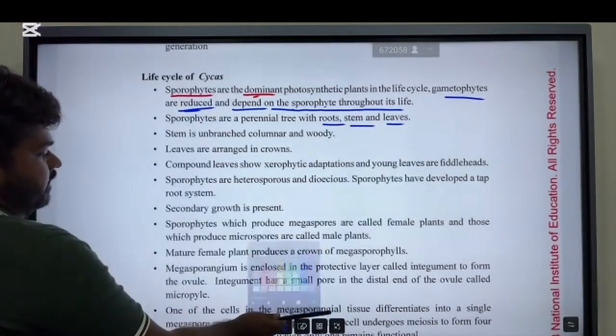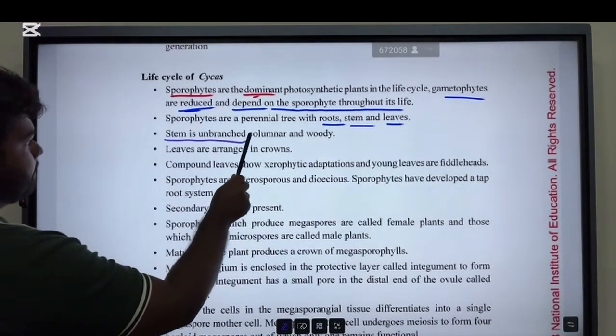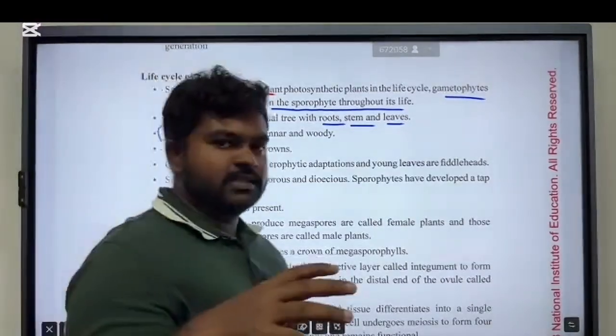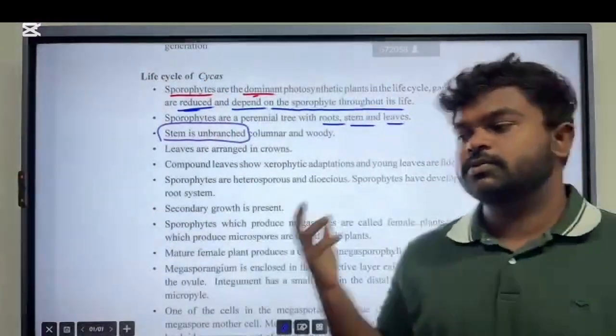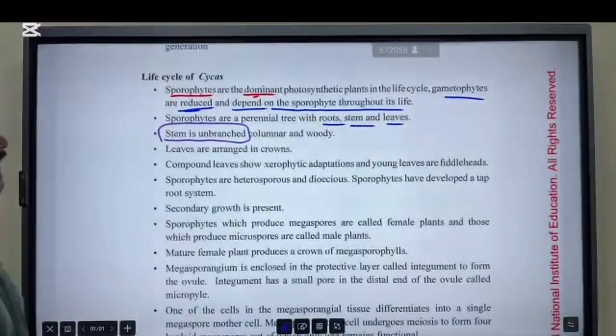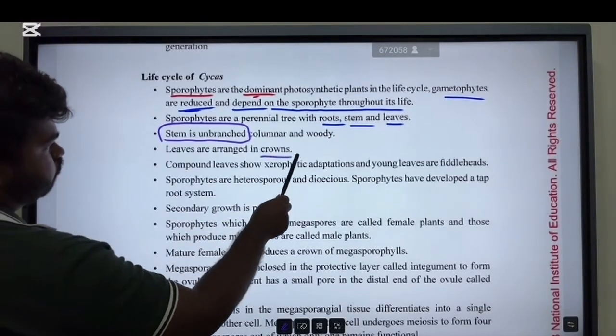Right. I showed you the pictures. Then stem is unbranched. Right. You saw that Cycas have no branches. So stem is unbranched, columnar and woody. Leaves are arranged in crowns.